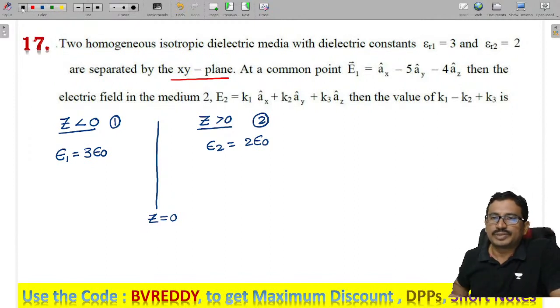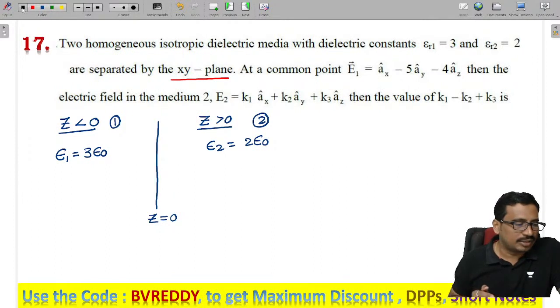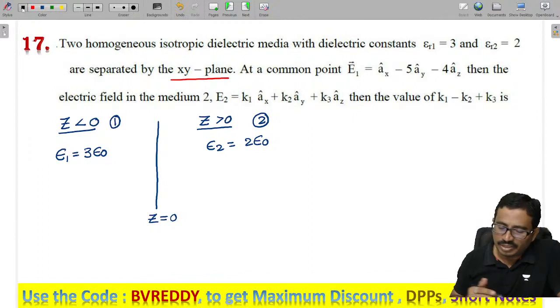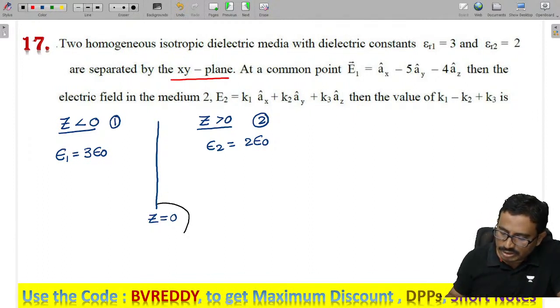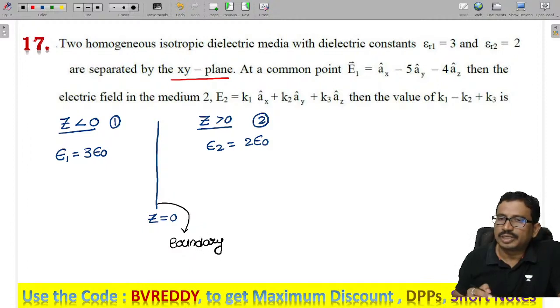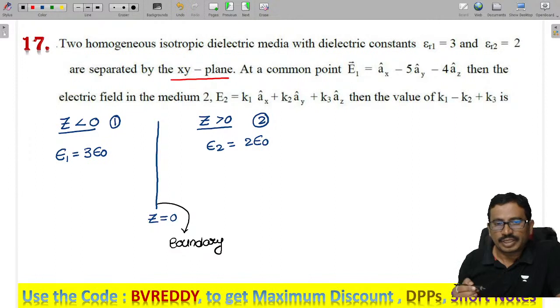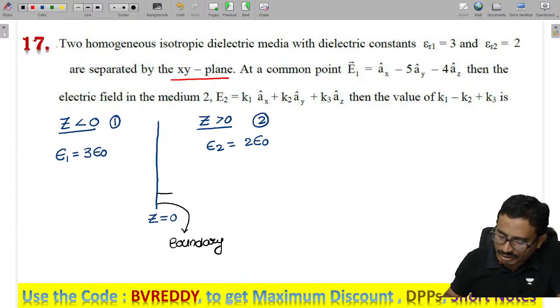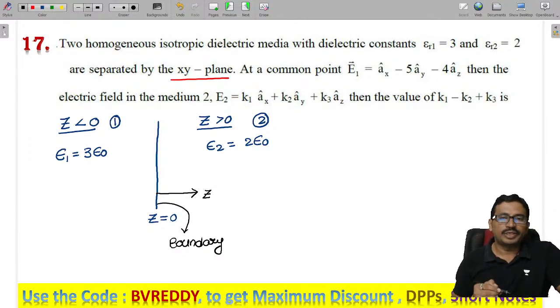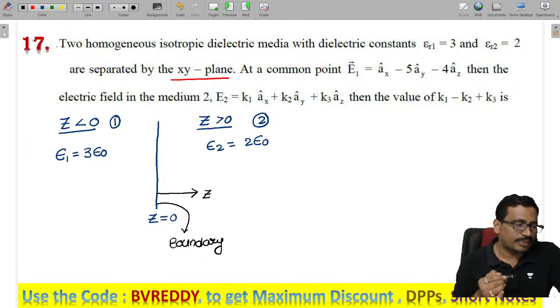At a common point, the electric field E1 is given, and this E1 will contain tangential components and normal components. Z equals 0 is my boundary. I need to find the normal components and the tangential components. The Z axis is perpendicular to the boundary.